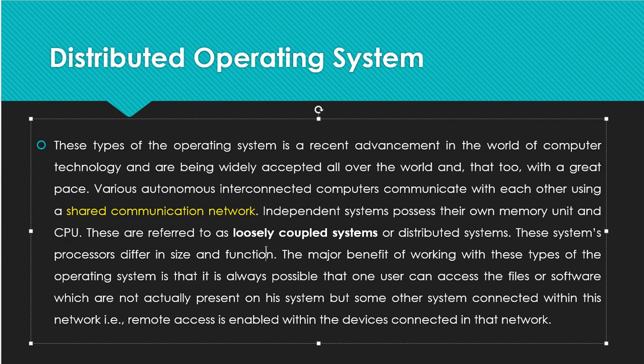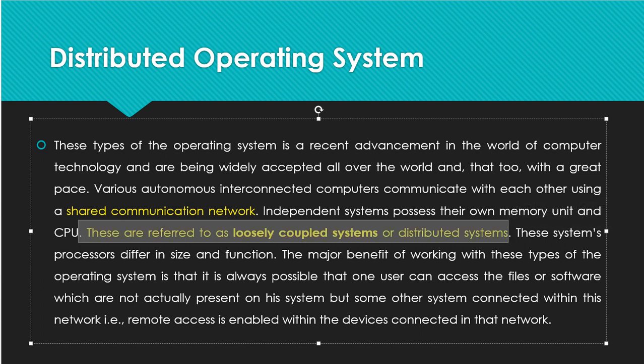One more point I have to mention: independent systems possess their own memory and CPU, as I told. These are referred to as loosely coupled systems or distributed systems. Both are the same. It means all systems are connected to the network, and that network is a shared communication network, and each system has its own memory and its own CPU, its own processor. Those kinds of systems we call a distributed operating system.